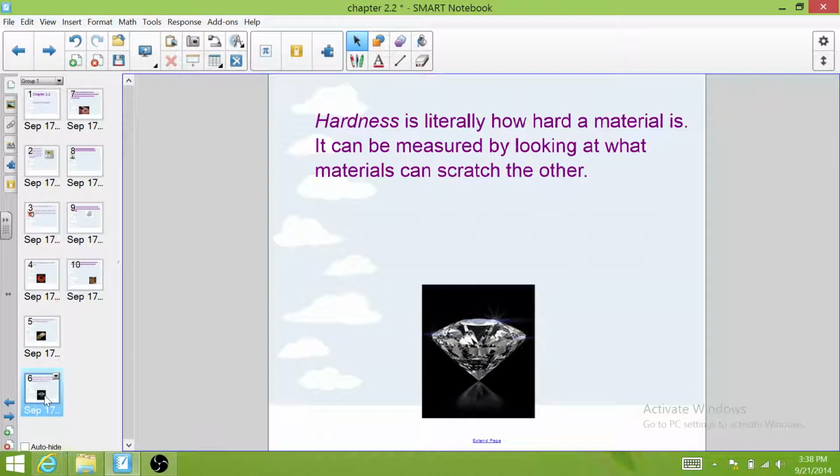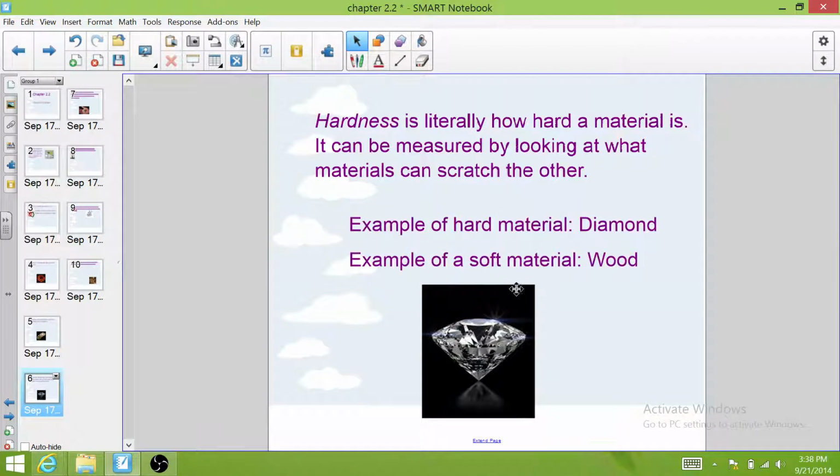Hardness is literally how hard a material is. It can be measured by looking at what materials can scratch the other. So an example of a soft material is wood. We think of wood as being pretty hard, but it turns out there are some woods that can be scratched by our fingernails, and almost all wood can be scratched by a nail or a rock. So it's very easy to mark the wood with a different material, meaning that it's pretty soft as far as solids go. On the other hand, diamond is a hard material.